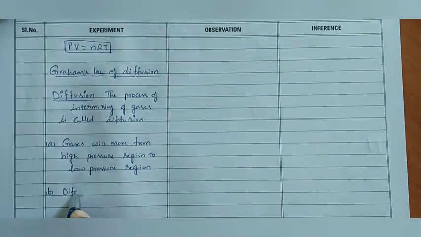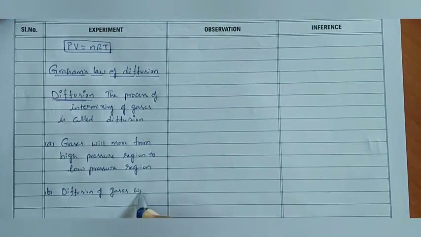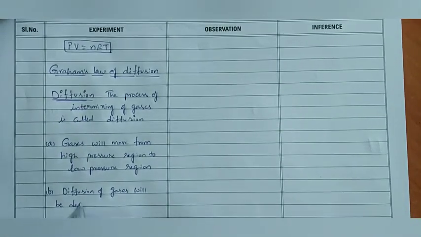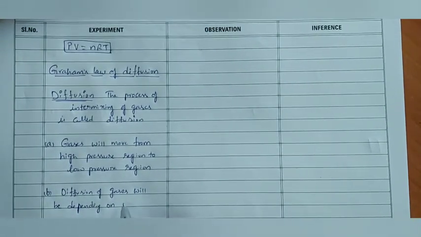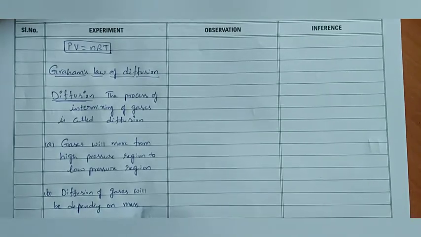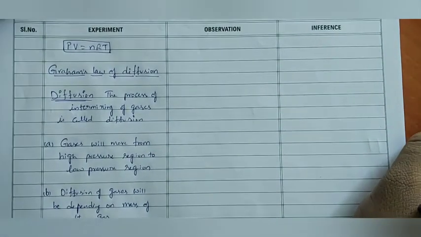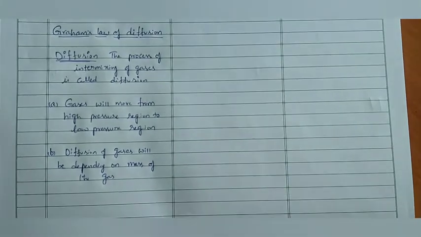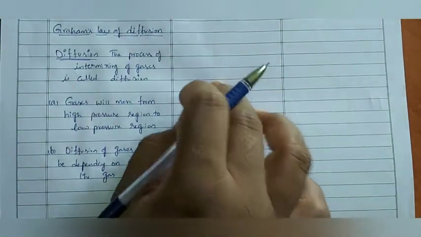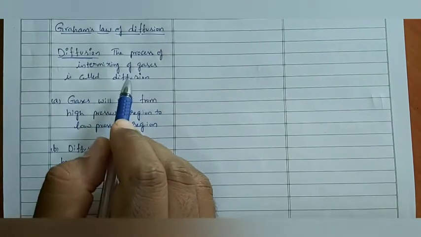Next, the second one. This diffusion of gases will be depending on the mass of the gas. Depending on this only we are going to derive the relation, and that formula is useful to do the problems. Before that, once again, the process of intermixing of gases is called diffusion.